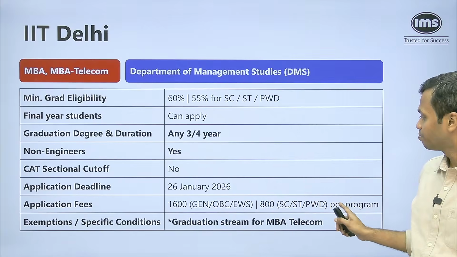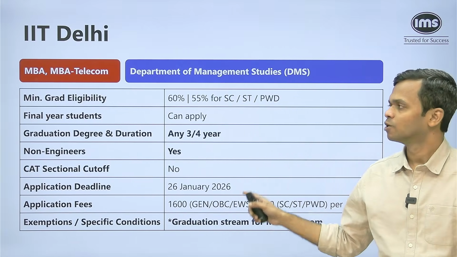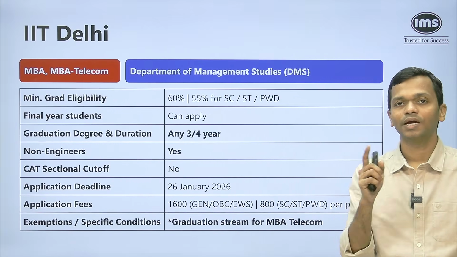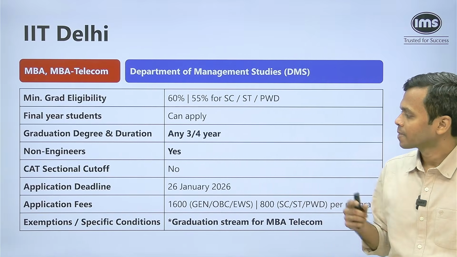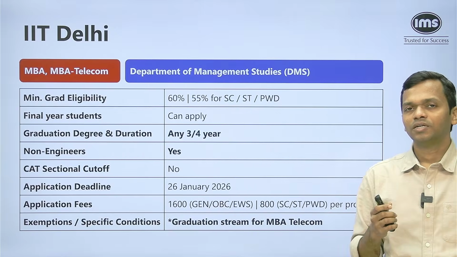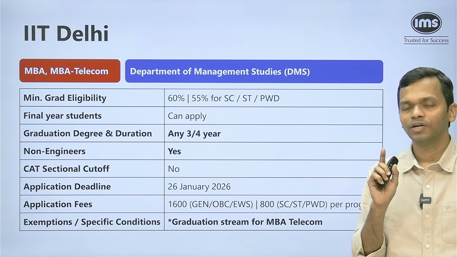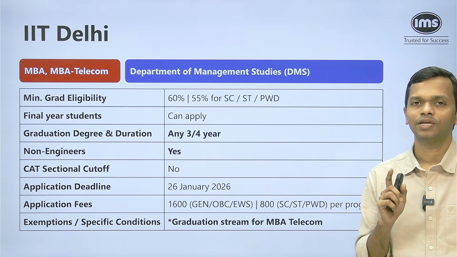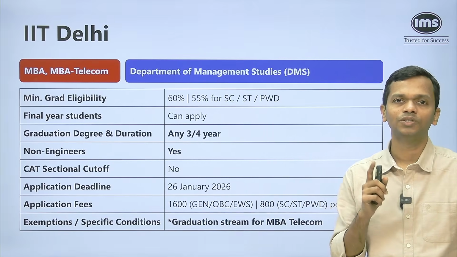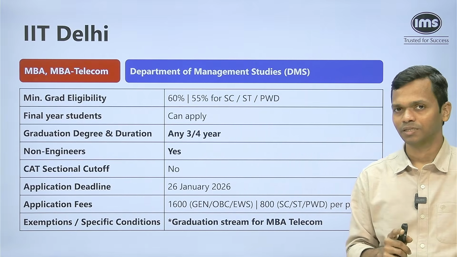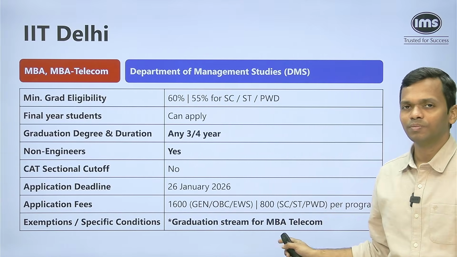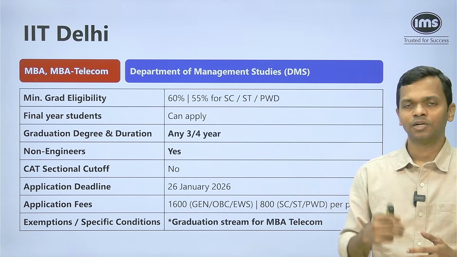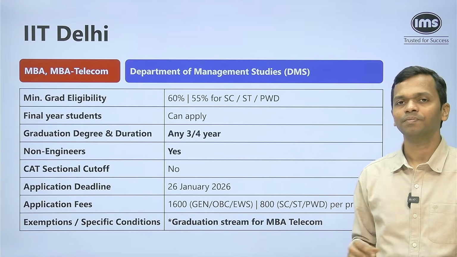Now here, per program, this is what the fees is. So if you're applying for both the MBA and the MBA Telecom program, you'll have to pay basically double the amount. And are there any exemptions or specific conditions? Not really, but when it comes to the MBA Telecom program, they have given a list of graduation degrees that they will be accepting. Now the problem is, if you go to the website and check it out, firstly there is a pretty long list and that is why I thought I'll not put it out here.